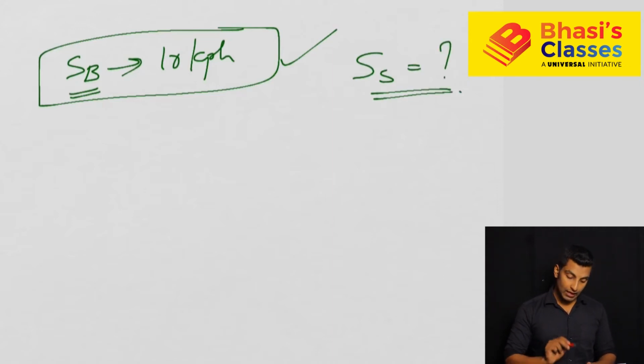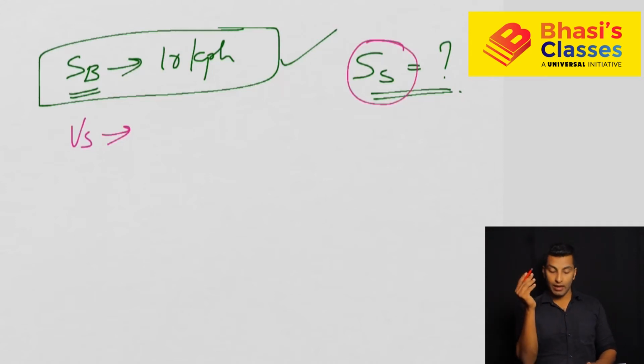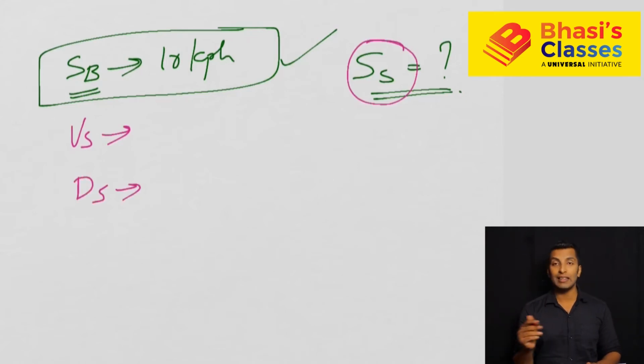Now what else is given is upstream speed is not given. If upstream speed is given, we can find the speed of the stream because upstream is actually SB minus SS, and downstream speed, if it is given, it is easy. But instead of speed, what they have given is, if you are moving upstream, the time taken to reach a distance. So that is 2 hours. And downstream, for the same distance, obviously there is an impact of stream, the speed is more, so time taken will be less, so 1.5 hours.